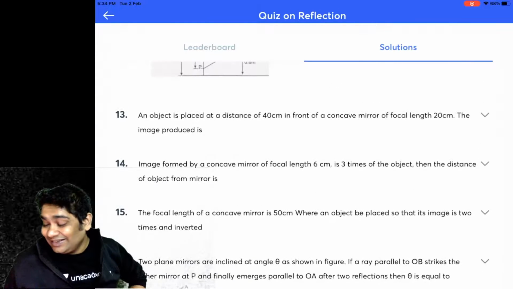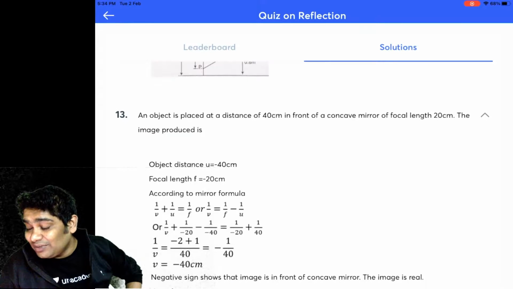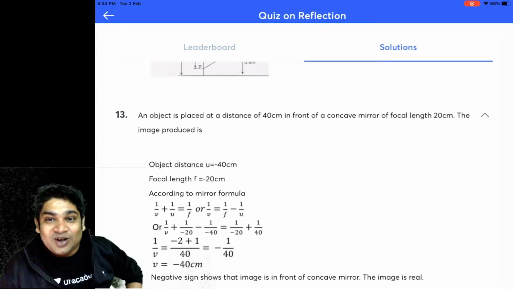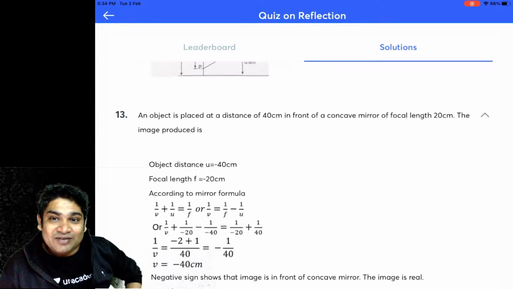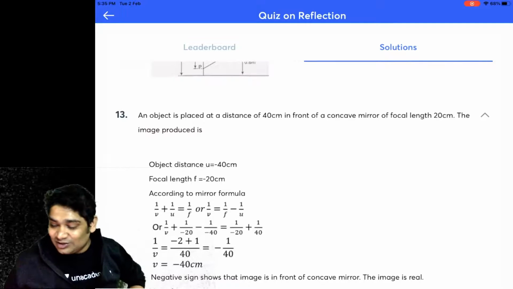Okay. All right. Next, you were told an object is placed at a distance of 40 centimeters in front of a concave mirror of focal length. So the image is produced. So this is super simple. The object is placed at a distance of 40 centimeters, which is in fact C, right? It is 2F. So the image will be produced right there. Okay, it will be real, inverted and of the same size. So this is super simple.